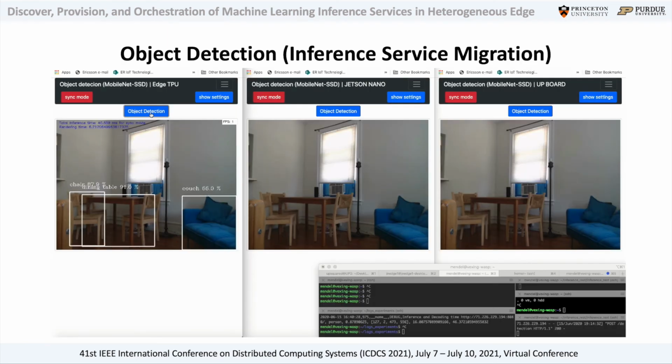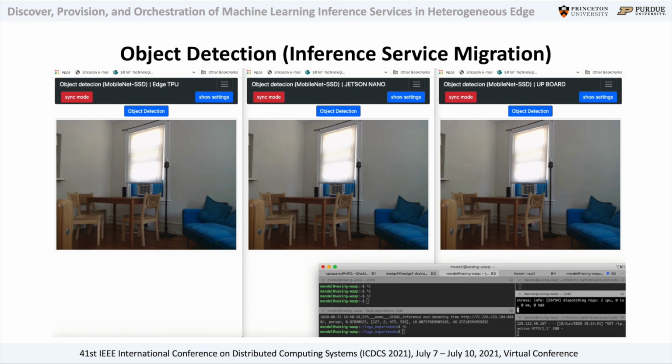In this part of the demo, we are going to show how the designed system can move the inference execution to the healthiest node of the cluster as soon as a local overload occurs, and by considering the available computational resources of all the other edge nodes.